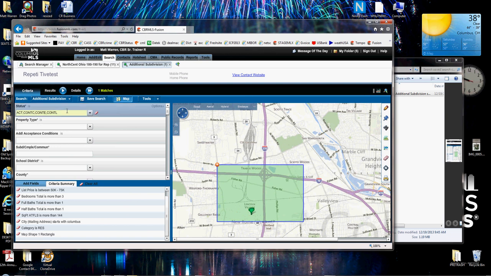Now, you're going to have to do this between now and January the 13th, because that's when the system goes live. And what I'm going to show you next is actually going into Flex and putting it on Flex. You will not have access to Flex until January 13th, but it's still a good idea to get a backup of all your searches now so that you don't have to go through and do 150 or 200 searches on January 12th. Now you'll be able to have access to this all the way through January 30th. But don't wait until the end, because if you have a lot of searches, they're going to get backed up and you're not going to get all that criteria transferred.